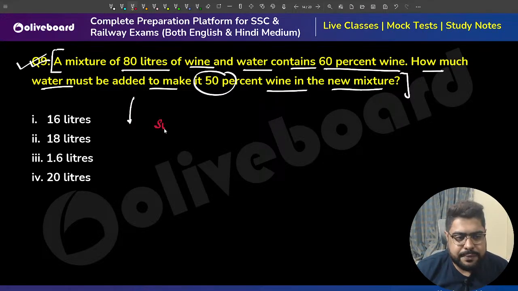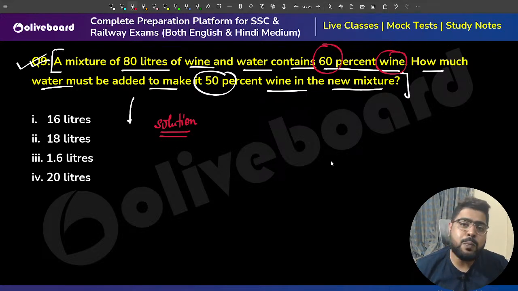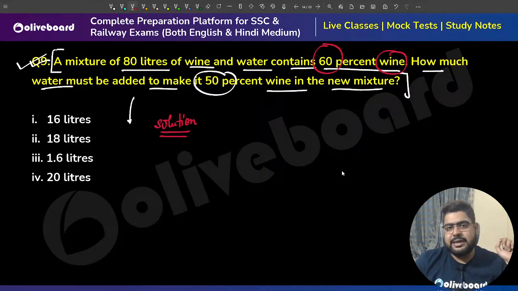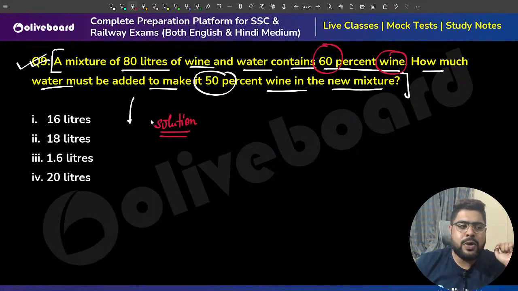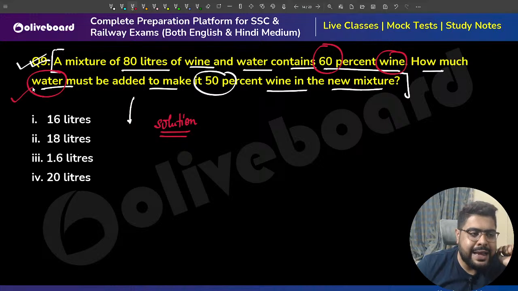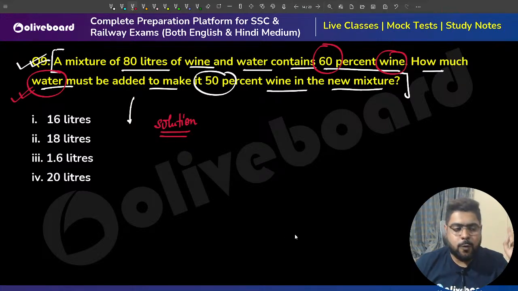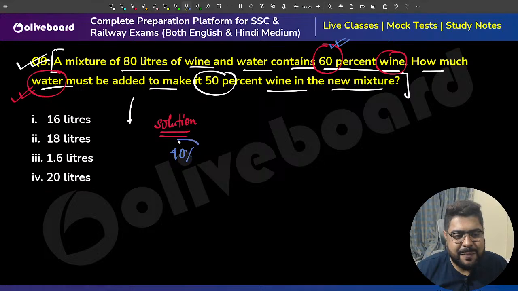Sir, solution is how much percentage wine? Sir, 60% wine. Now, please understand, when you are taking alligation, what you are adding is water. So your alligation variable must be water. Whatever you are adding from outside must be your alligation variable. Always remember. So I will take alligation on the concentration of water. 60% wine means I have 40% water, sir.